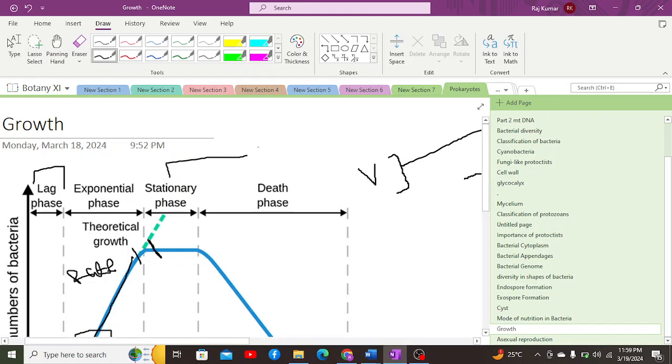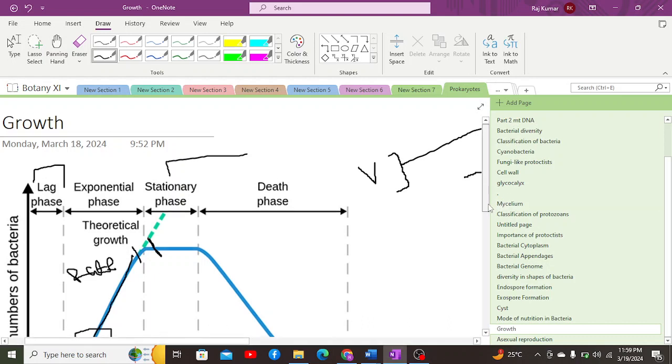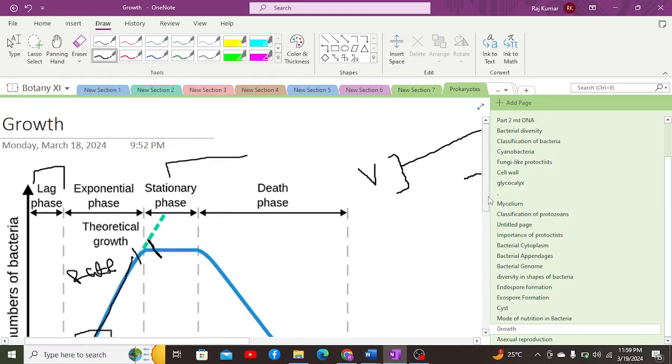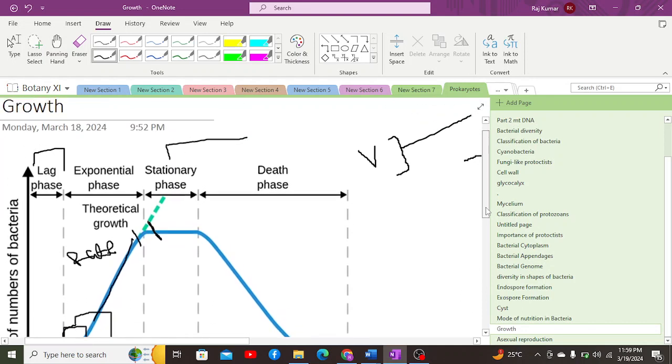So either there would be a depletion of nutrients, or the presence of toxic substances within the environment which inhibit cell growth. Then at that moment, the cells become unable to divide, right?